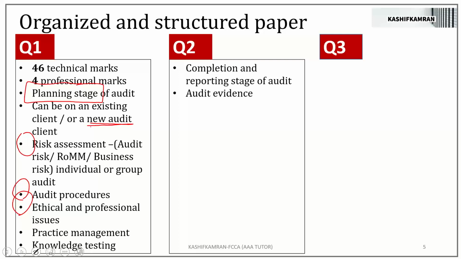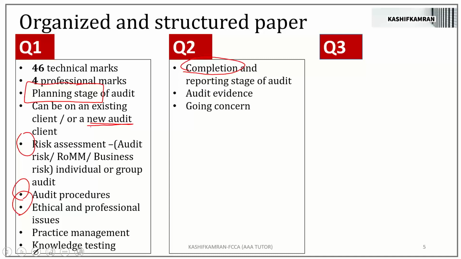In question number 2, audit evidence is a very regular feature. You must have seen multiple times since September 18 exams. A couple of times, the examiner has put audit evidence in question number 2. That's a very regular feature because audit evidence is a topic which comes at the completion stage. In question number 2, you must have seen a question on going concern, because going concern is a very typical area which comes at the review and finalization stage of audit. We have seen the examiner put a standalone question on going concern even.